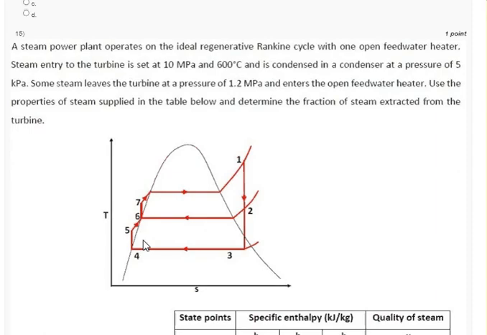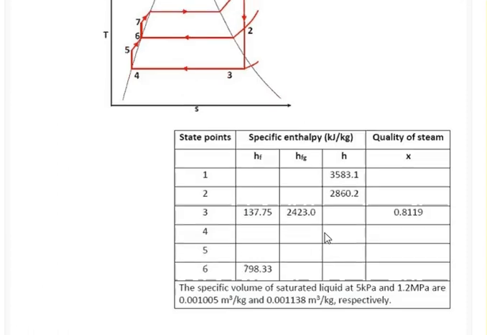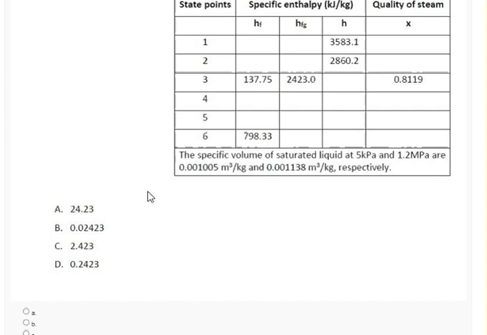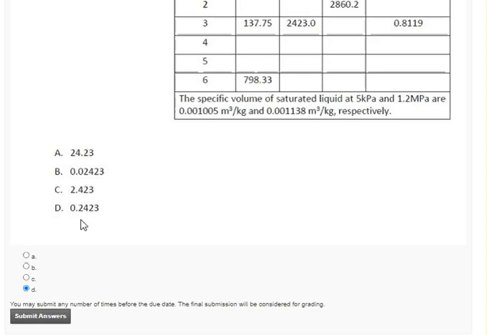The last question. A steam power plant operates on the ideal regenerative Rankine cycle. This is a regeneration cycle in which all the data is given. If we solve by these data, we will get the answer 0.242. So option D is correct.